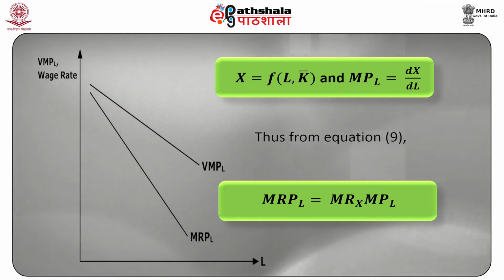Thus, the MRPL curve slopes downwards because the marginal product of labor declines with greater employment of labor, and also because the marginal revenue itself declines, since higher output can only be sold at a lower price.